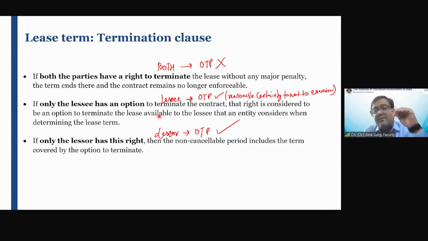If only lessee has the option to terminate, please take optional termination period if the lessee is reasonably certain not to exercise the termination option. But if the lessee does not have a right to terminate, you are calculating the lease term for the lessee, you don't have a termination right, so how will you calculate? You don't need to assess reasonable certainty at all.